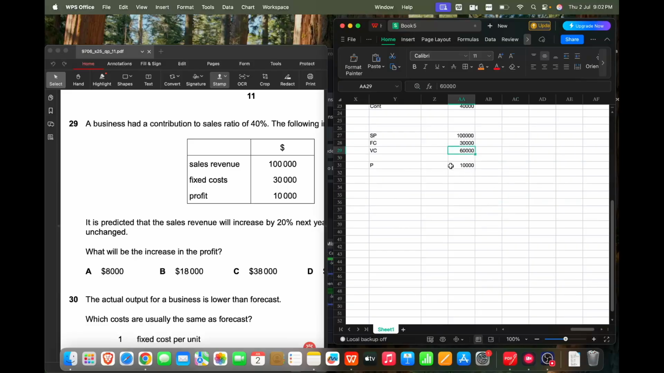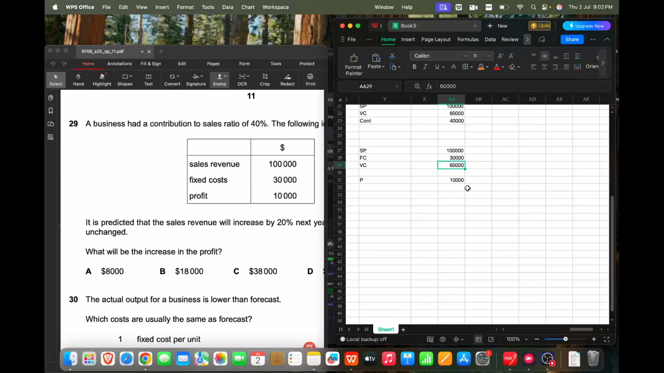Now once we calculate the variable cost, the real solution begins. They are saying that revenue will increase by 20%. So if this is increased by 20%, then the new revenue would be 20% of this, which is 20,000. So the new revenue would be 120,000.